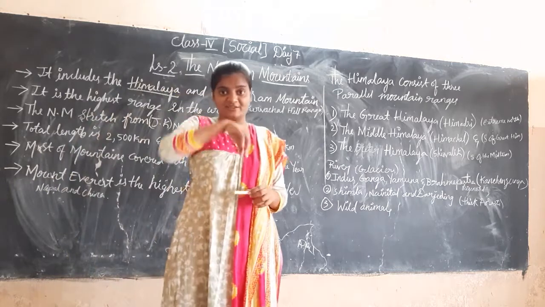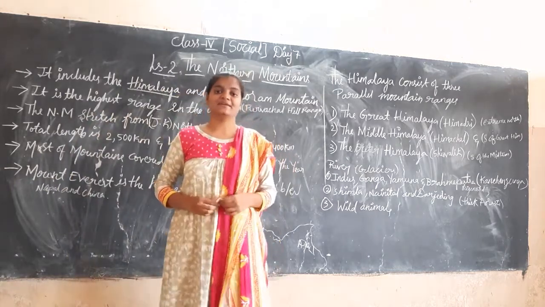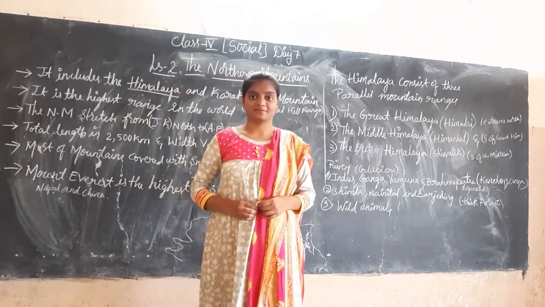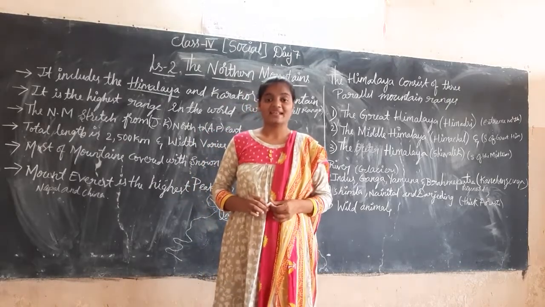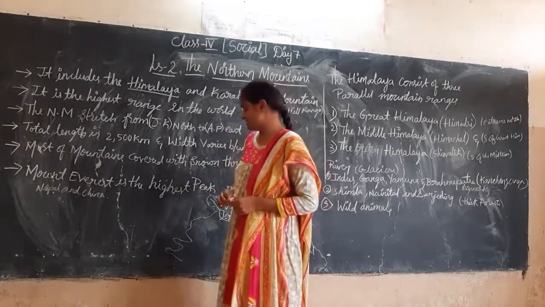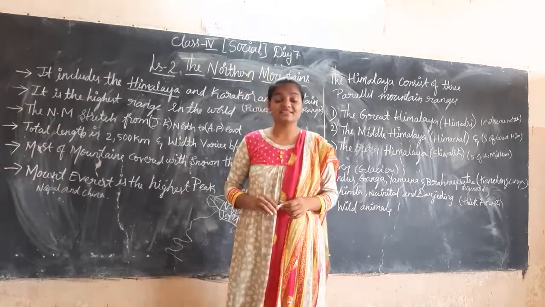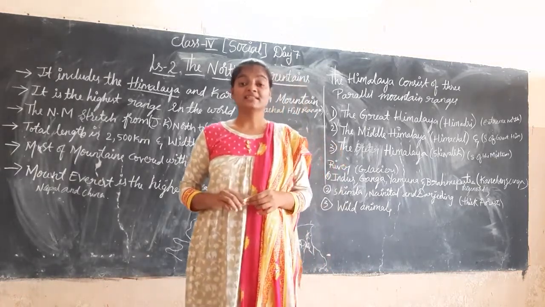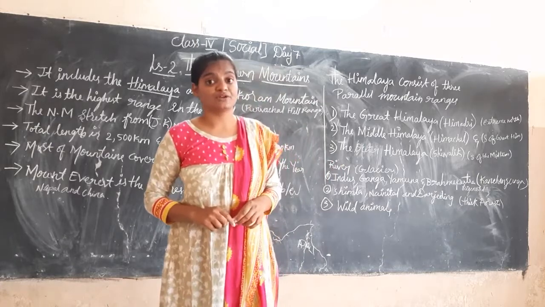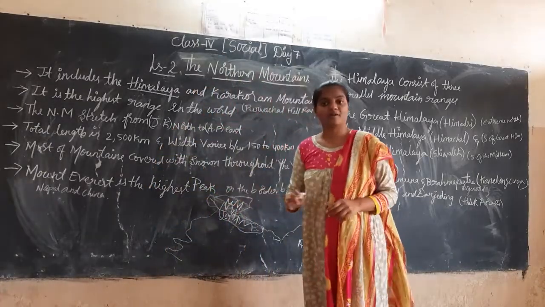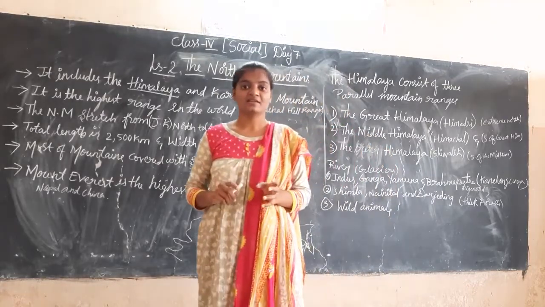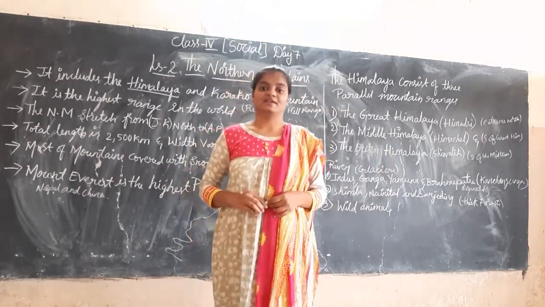See children, Mount Everest is the highest peak in the world, and it is also situated in the Himalayas. It is located near the border of Nepal and China.